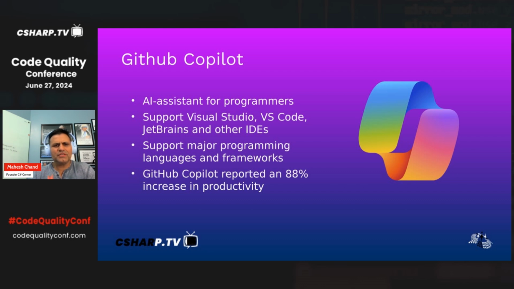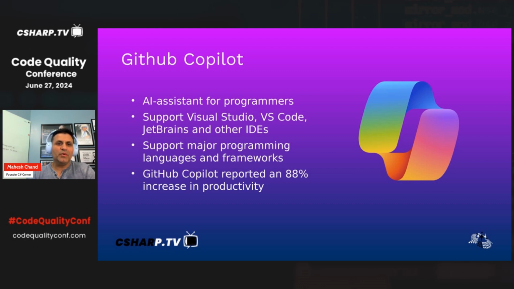Let's get back to GitHub Copilot. I'm sure most of you have already heard of GitHub Copilot. If you have not, I highly recommend you check it out. GitHub Copilot is your AI assistant. It is your peer code reviewer. It could also help you answer your questions. Many of you, when you go to Google and search for quick answers or code samples, you don't need to do that anymore. You're already there. You can do everything in GitHub Copilot.